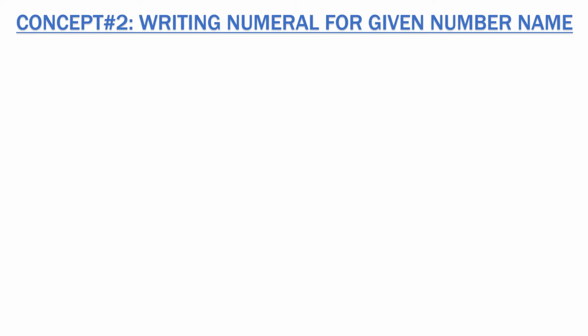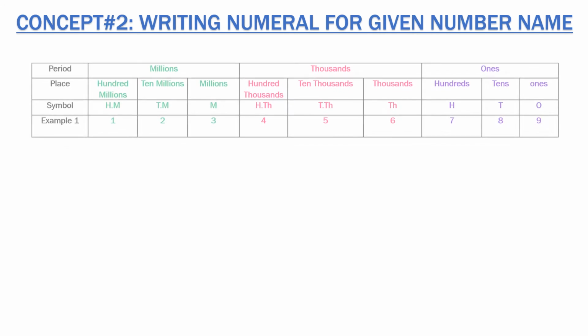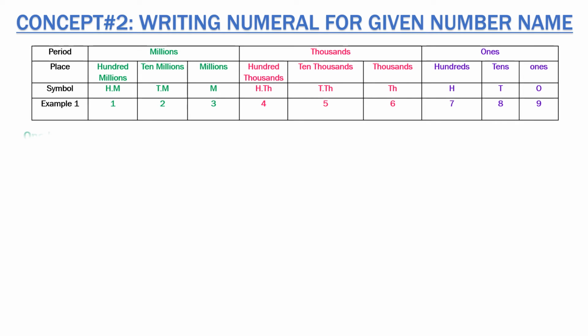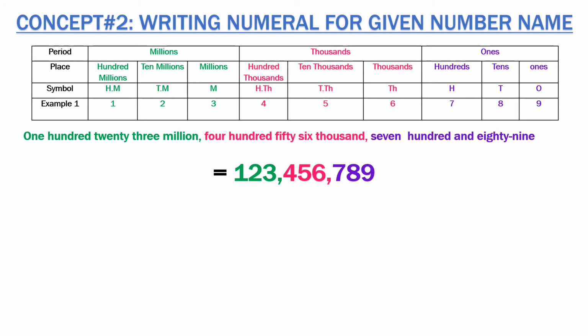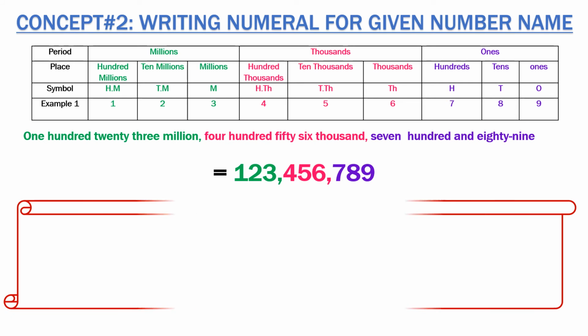Now, what if we have the numeral for the given number name? That is, if we are asked to find the numeral and we are given the number name, here we'll again do the same, that is vice versa. So what we'll do, we'll find the periods first and then write the numeral for each period.